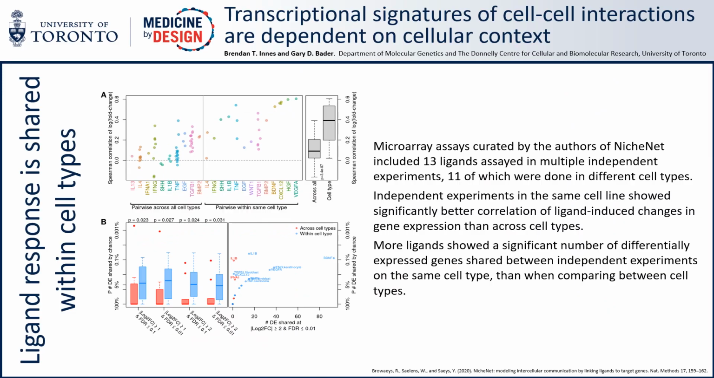Since there are limitations to the connectivity map assay, we've used a collection of individual microarray experiments to corroborate this finding. Rank correlation of ligand-mediated change in gene expression was significantly higher in independent assays from the same cell type than across cell types, as seen in the first figure, and overlap of significantly differentially expressed genes was also higher within the same cell type versus across cell types, and that was robust to the thresholds used to define significance.